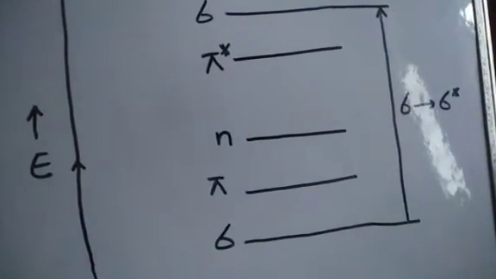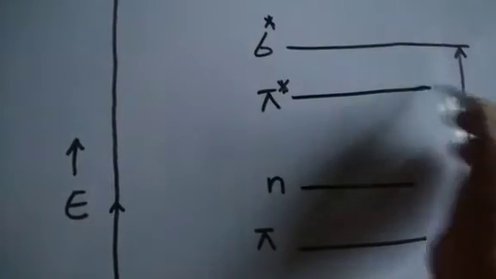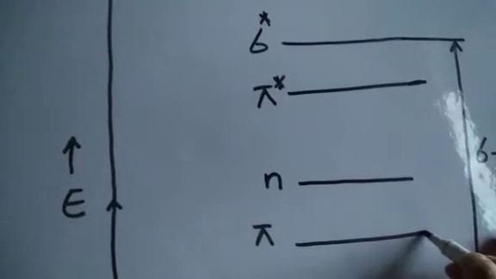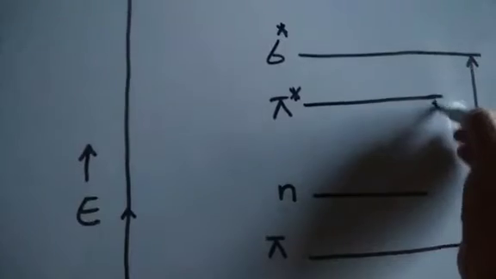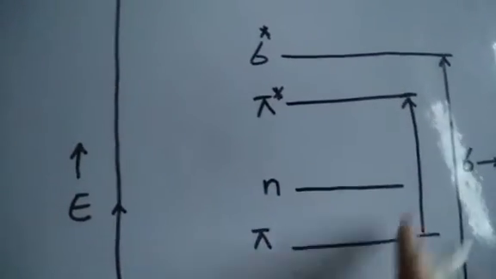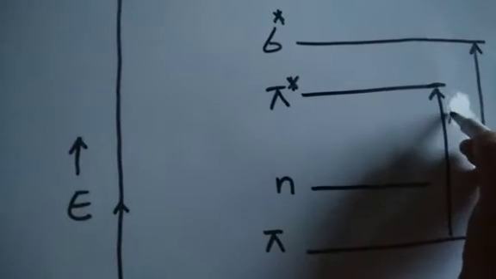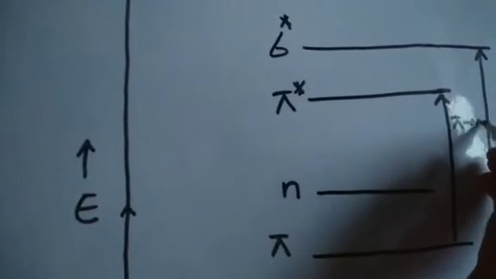Then we have pi to pi star also here. This is another transition which is pi to pi star. Obviously the gap is less.